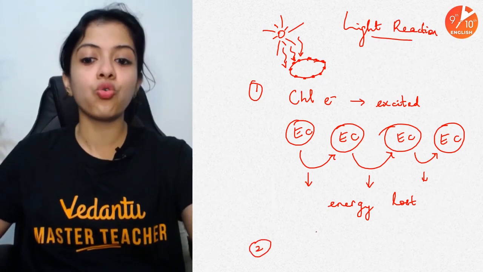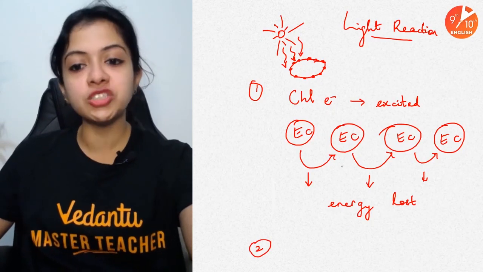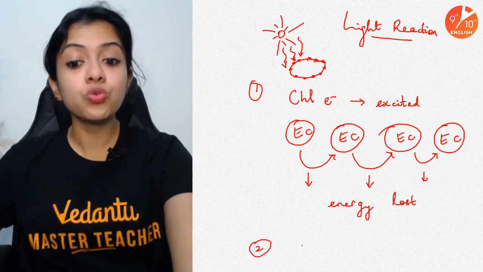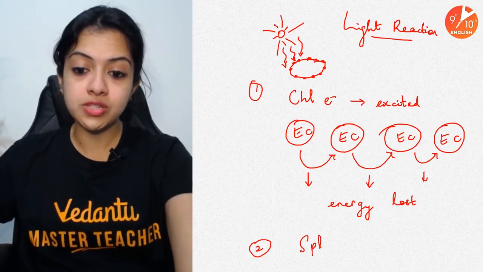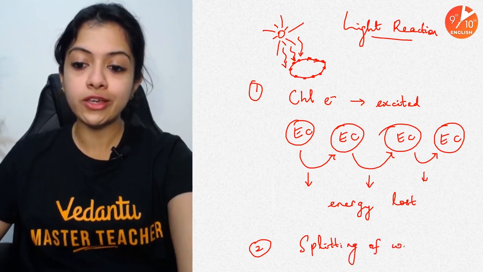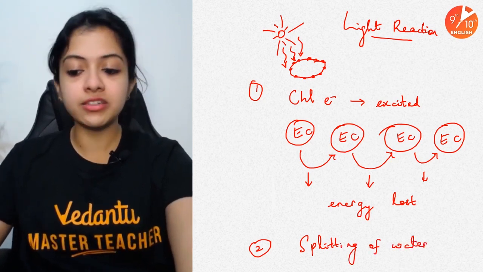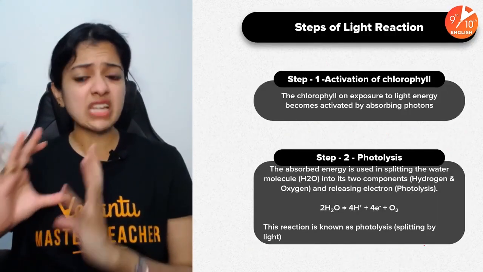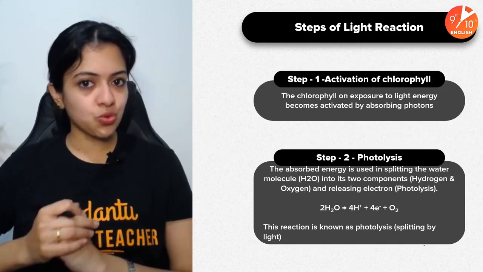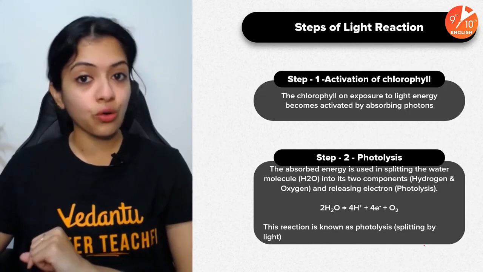In step 2, that energy which the electrons have gained by exposure to sunlight is used in a very important process. It is used in splitting up of water molecules. That energy has to be channelized for some useful activity. That is what step 2 is. So step 1 is activation of chlorophyll.